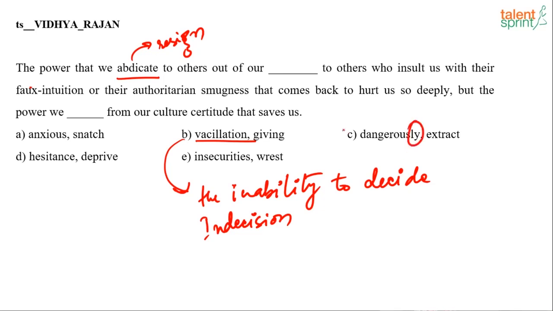Dangerously is an adverb and definitely it will not fit over here. Out of our anxious to others, again this should be anxiety to others. So if we look at just parts of speech, these two definitely strike out. Hesitance to others is fine, insecurities to others is fine.